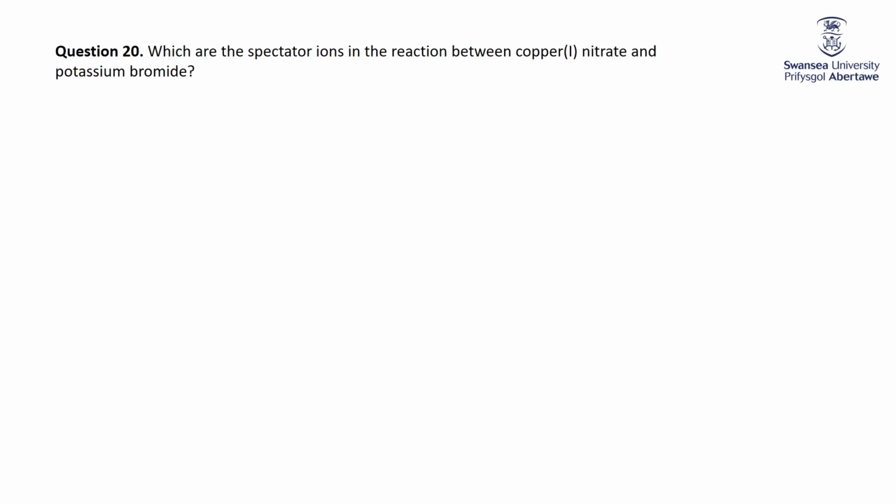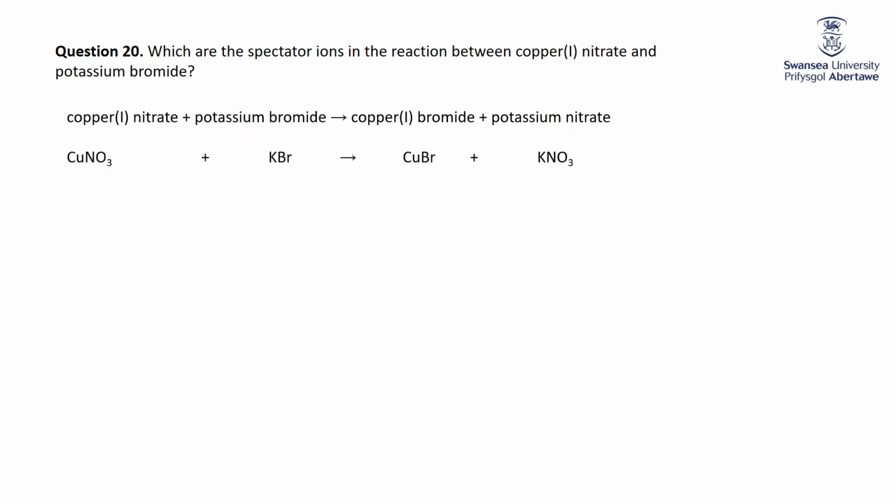Finally, precipitation reactions that of course require knowledge of your solubility rules. Spectator ions in a reaction between copper 1 nitrate and potassium bromide. Well, first of all, write out what the double displacement reaction will be. You're just swapping around the ions, so copper 1 will go with bromide and potassium will go with nitrate. We know copper nitrate is soluble because all nitrates are soluble. We know KBr is soluble because all potassium salts are soluble.